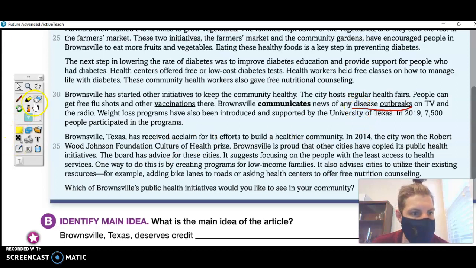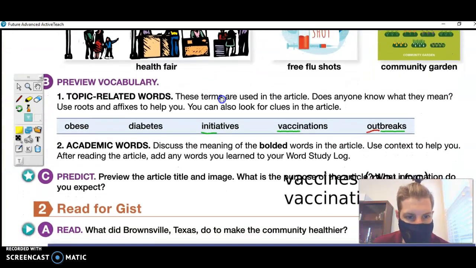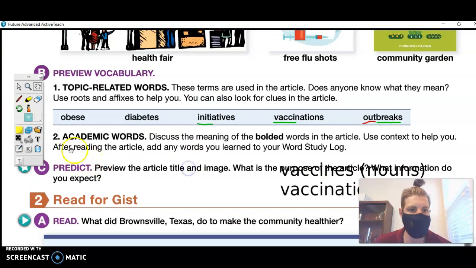Okay, so those are the topic-related words that we were asked to look at. Take some time to think about those if you have any other questions or thoughts about them. And then we'll go on to the academic words. It says, discuss the meaning of the bolded words in the article. Use context to help you. After reading the article, add any words you learned to your study log.